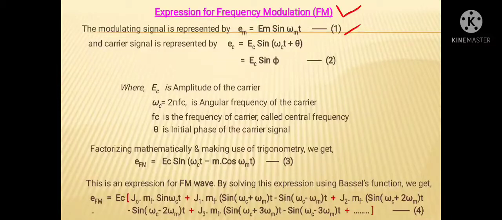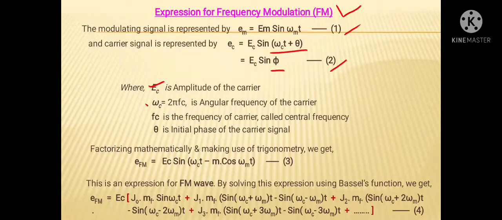Here the bracket value omega_c t plus theta we can indicate by the symbol phi. So the equation becomes e_c equals capital E_c sine phi. Let us take this as equation 2. Now in this equation, capital E_c is taken as the amplitude of the carrier signal.